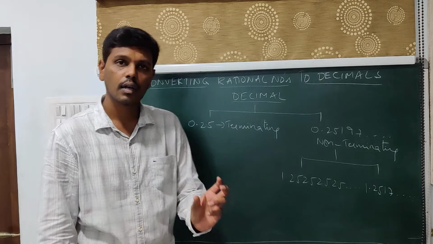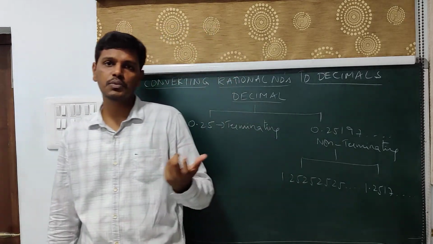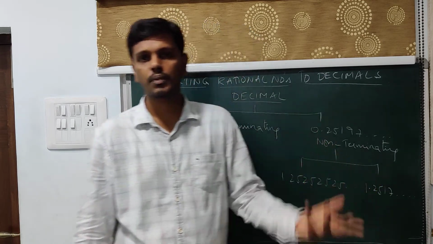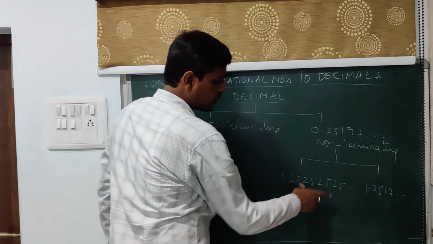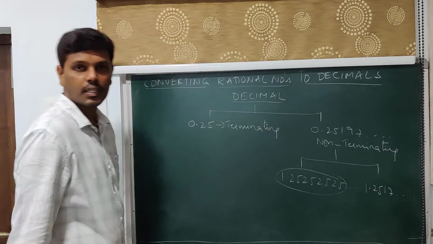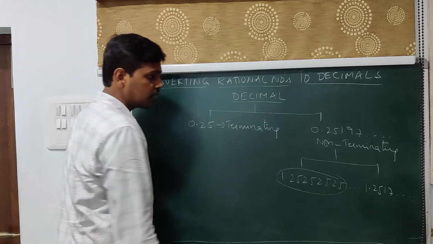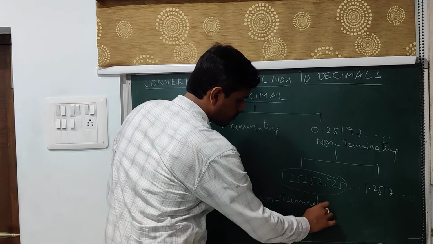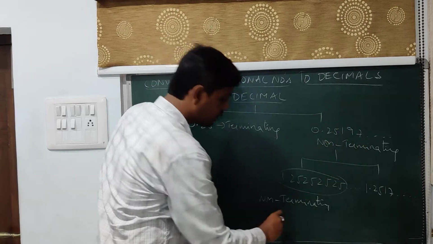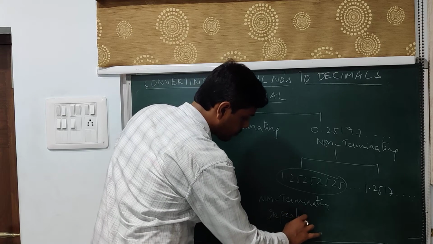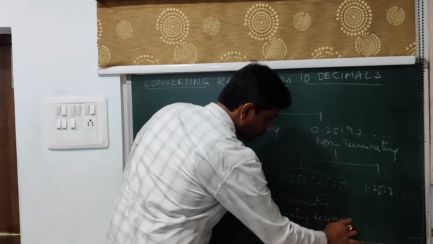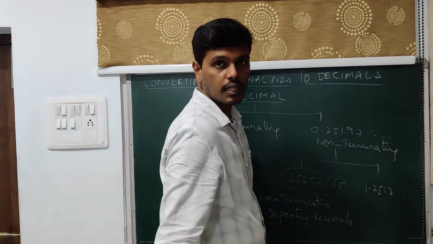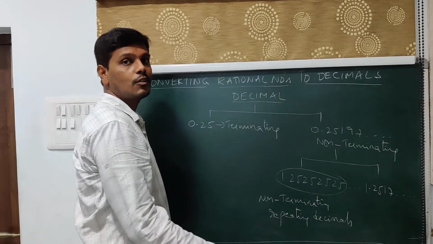Either a digit or a group of digits keeps repeating, or in the other case there are no digits which keep repeating continuously. The case where the digits keep repeating, we call non-terminating repeating decimals. Whereas where there are no digits repeating, we say non-terminating non-repeating decimals.